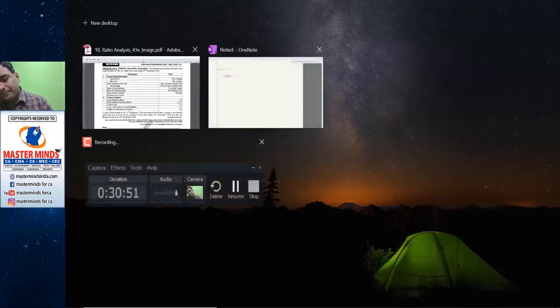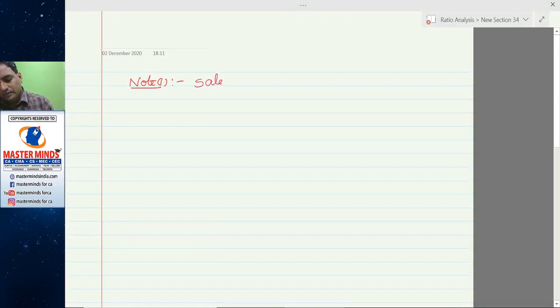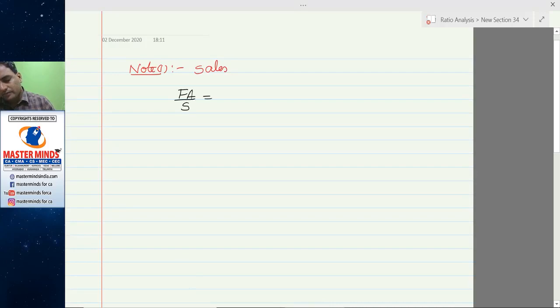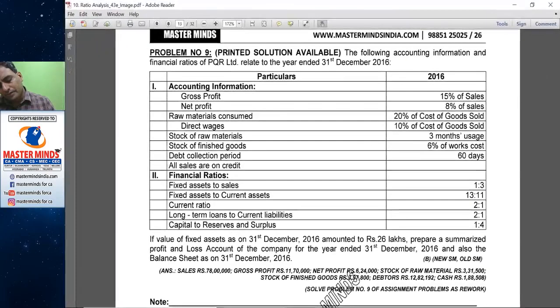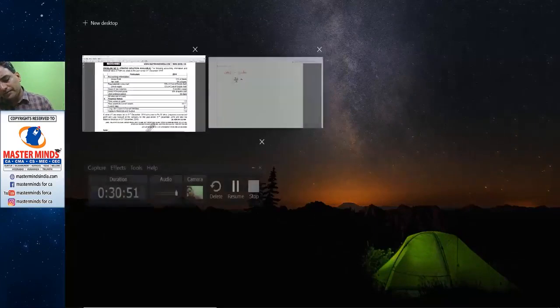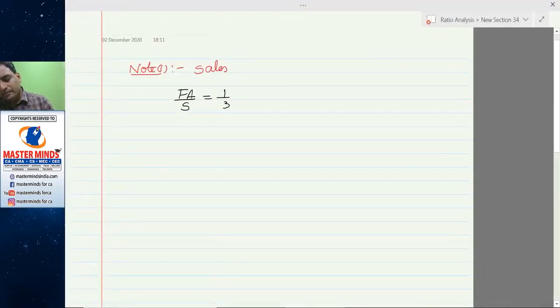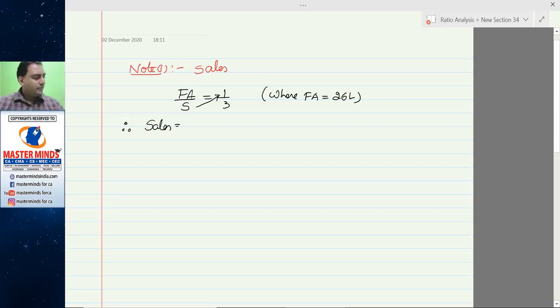Sales. Fixed assets to sales 1:3. Therefore, sales is equal to 3 times the fixed assets.